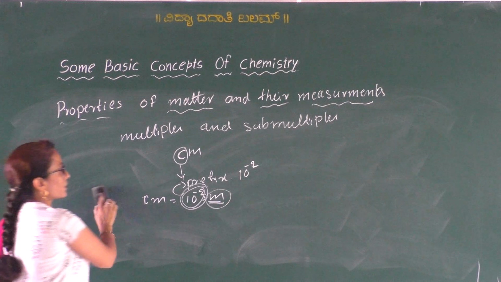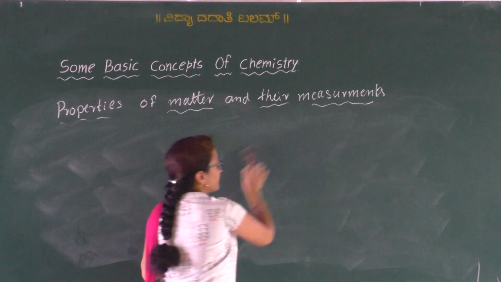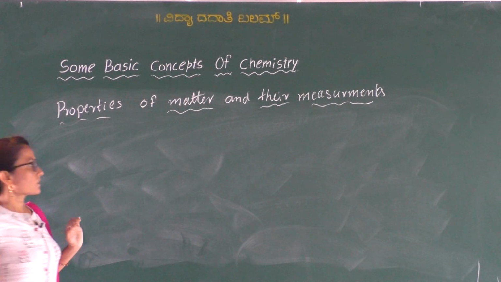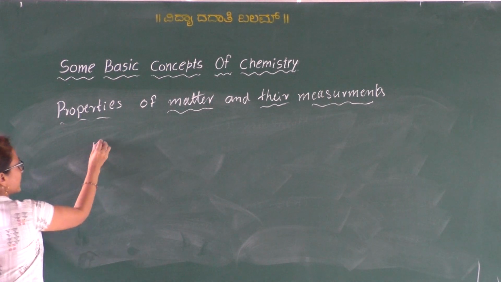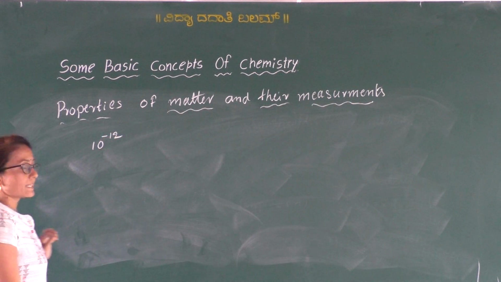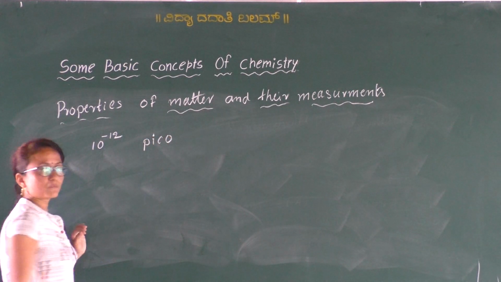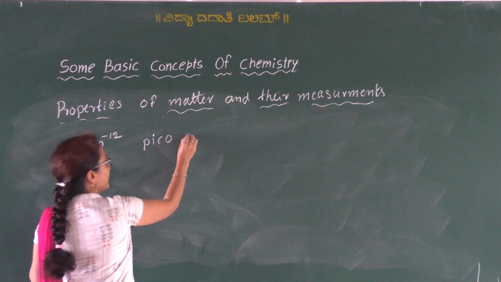So we have a number of prefixes for the multiples and the submultiples. Among them, 10 to the power of -12 is given by pico. The prefix is pico and its symbol is p.